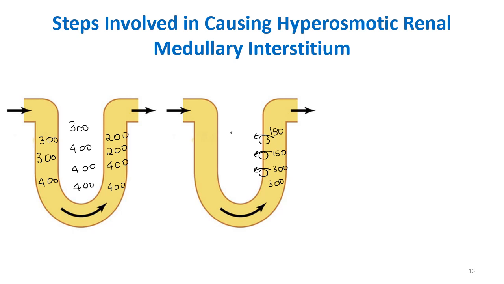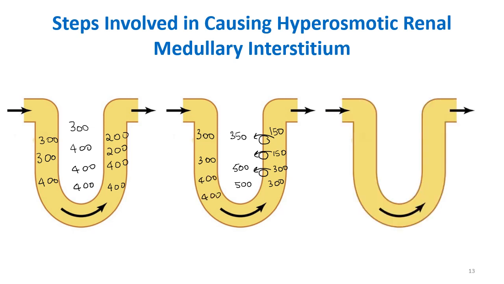Okay. So what about the osmolarity of the interstitium? It will increase. So from 300 it will be around 350 and from 300 it will be around say 500. I said the gradient will always be around 200 between the interstitium and the thick ascending limb. In the thin descending limb, we'll just write as it is and we'll show what happens in the thin descending limb in the next diagram. So it's just 300, 300 and 400, 400. Now in the next diagram, you can show that because it is permeable, there is loss of water from this thin descending limb so that the fluid can equilibrate.